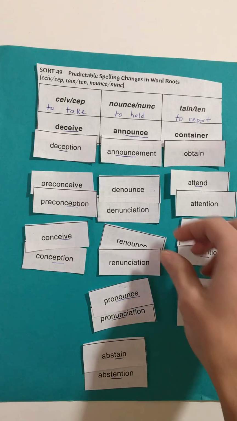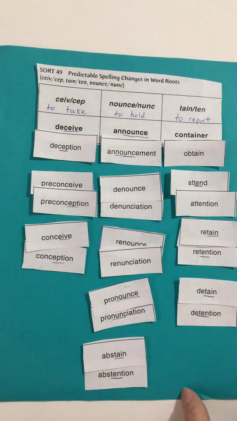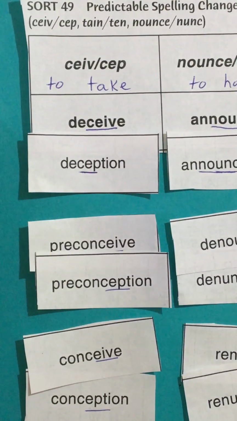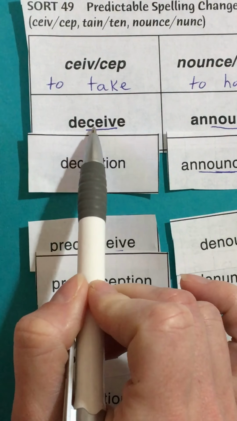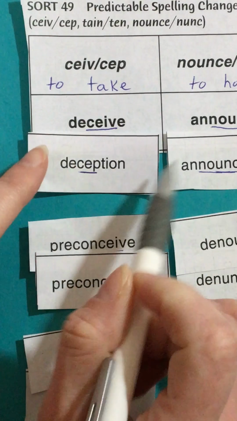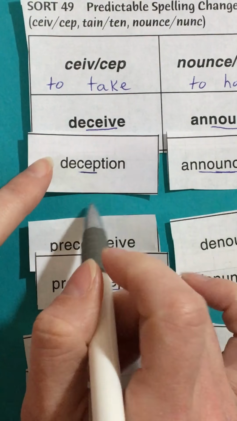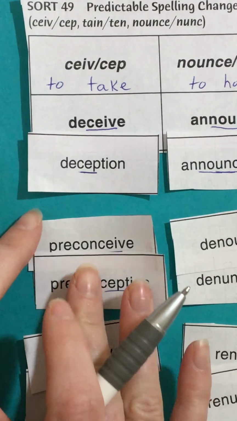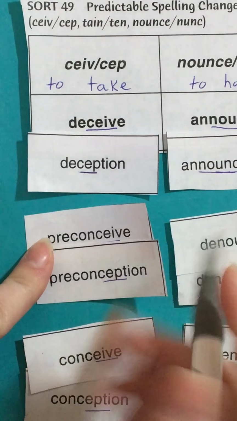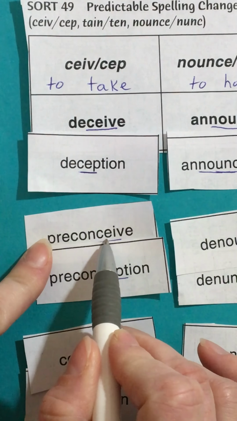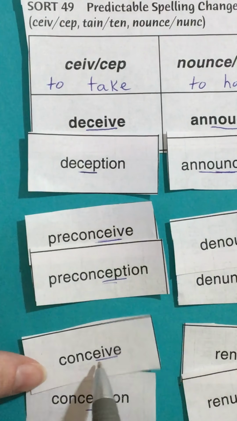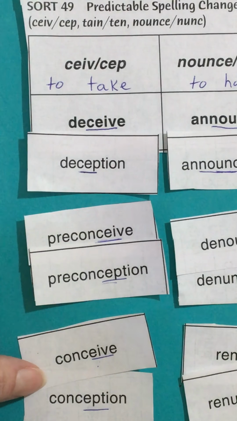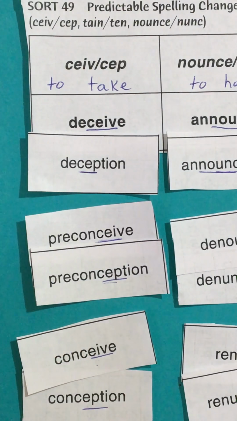So you can see I've put these all into their pairs. I've underlined some of these already, but take a look at what we're talking about by predictable spelling changes. This changes from CEIV into CEP when we add on that shun, which makes it a verb, to deceive or deception. Preconceive would be to come up with an idea before, and you see how it is changing the spelling here and here. Notice in these two words, all of these, I before E, except after C.